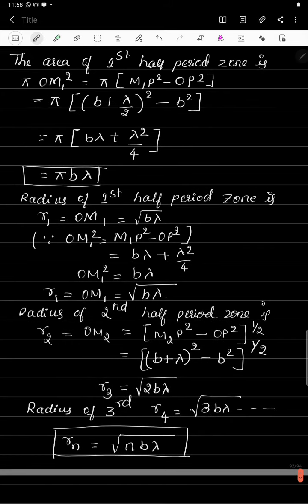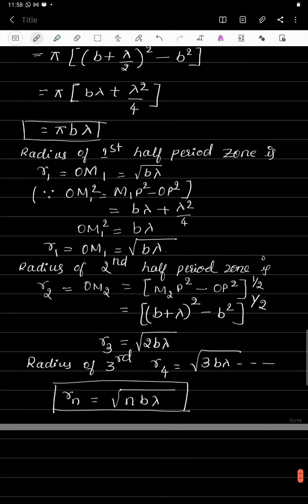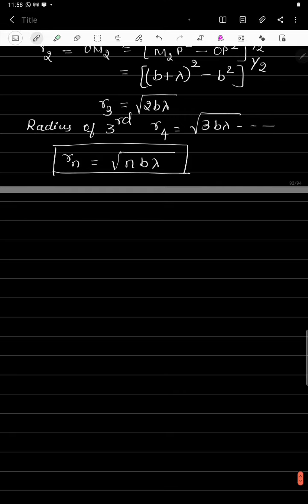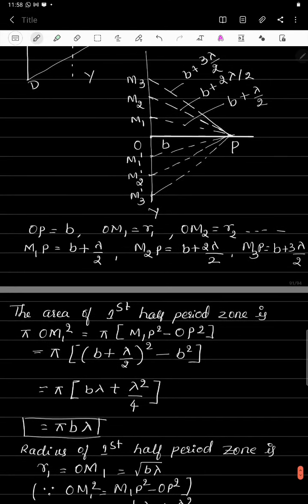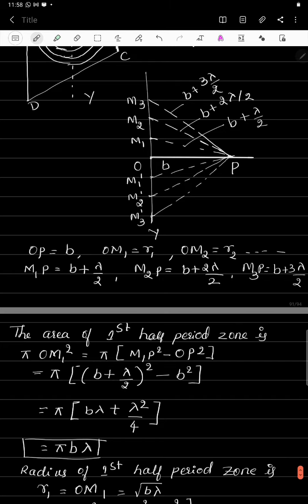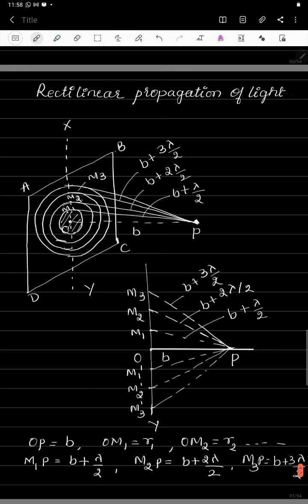Then the area of the first half period zone I have already calculated. In a similar manner, let's calculate the area of the second half period zone from the figure. This region becomes equal to the area of the second half period zone. Here, if you do OM2 square minus OM1 square and multiply that with pi, then we get the area between the first line and the second line, which becomes equal to the area of the second half period zone.